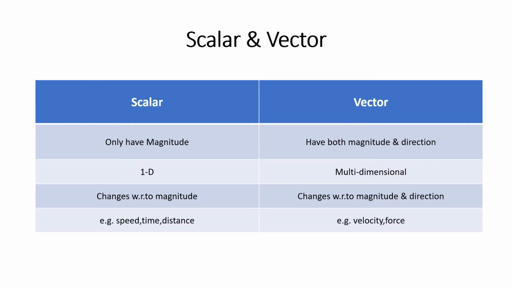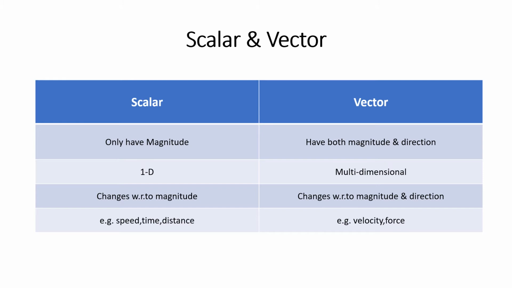Examples of scalars are speed, time, distance. Many students get confused between velocity and speed. Velocity is a vector quantity and speed is a scalar quantity. So what is the difference between speed and velocity? Let us consider an example. Let's consider a car moving at 50 km per hour. That 50 km per hour is a scalar quantity, meaning that is the speed of that vehicle.